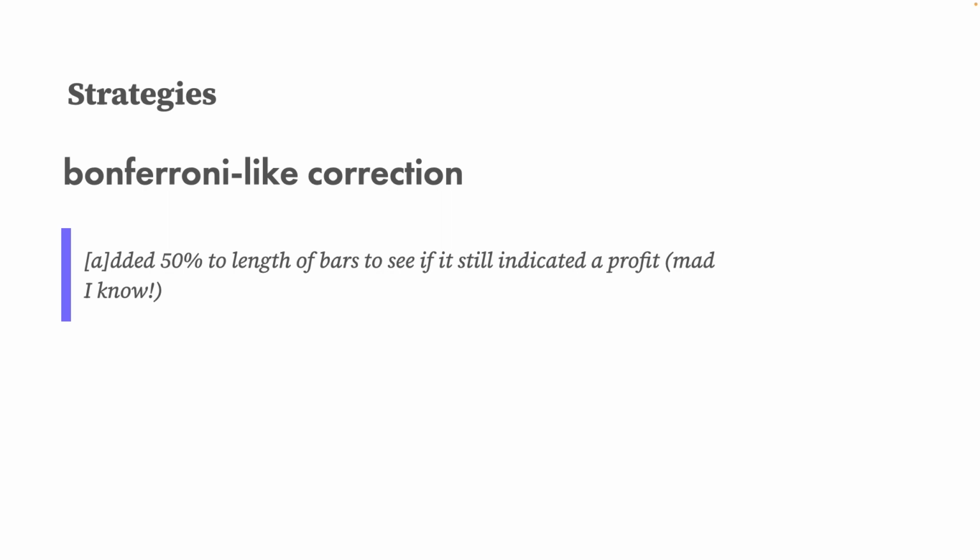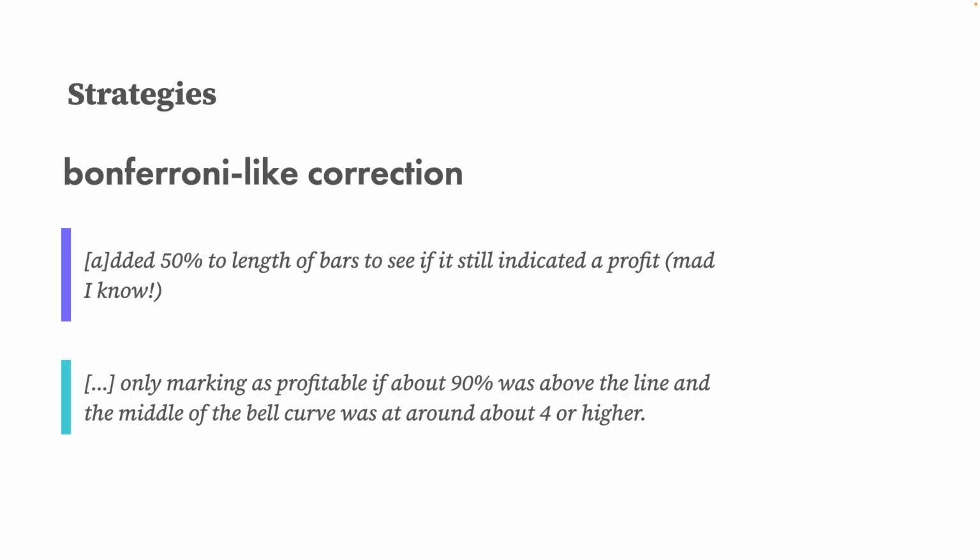We also collected qualitative responses from participants describing the strategies that they were using. Several participants reported using a Bonferroni-like correction method. For instance, one participant reported adding to the length of the bars to be more conservative in their decisions. Another reported shifting their decision criteria based on the area under the zero line of the density plot.